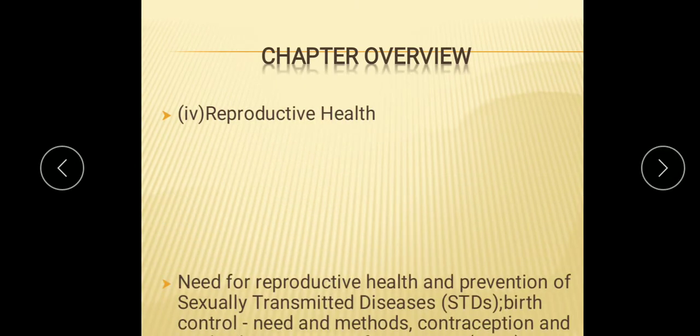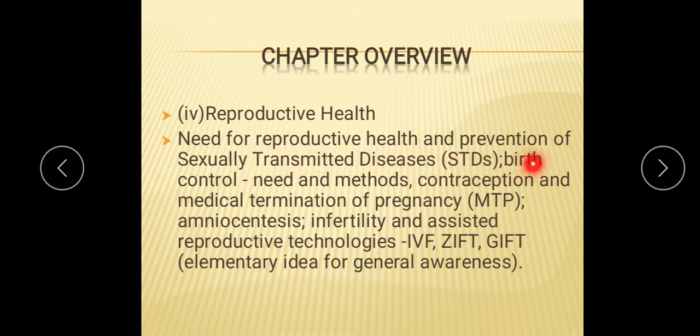This is the chapter overview. Reproductive health, need for reproductive health and prevention of sexually transmitted diseases, birth control, need and methods, contraception, medical termination of pregnancy, amniocentesis, infertility and assisted reproductive technologies. All these, IVF, ZIFT, GIFT, are for elementary idea, for general awareness. Some of these topics you have studied already in 10th class also: contraceptive methods, medical termination of pregnancy, amniocentesis. So this will be easier for you to understand.